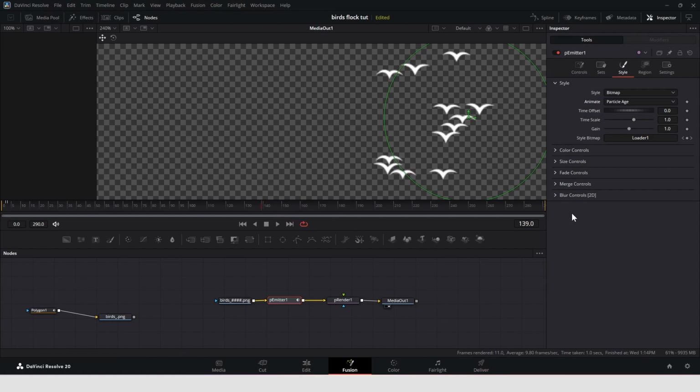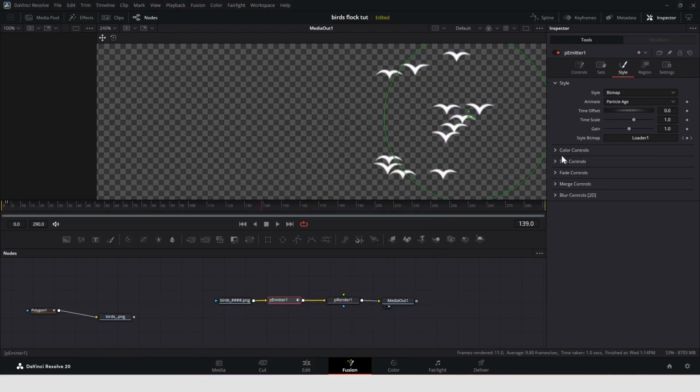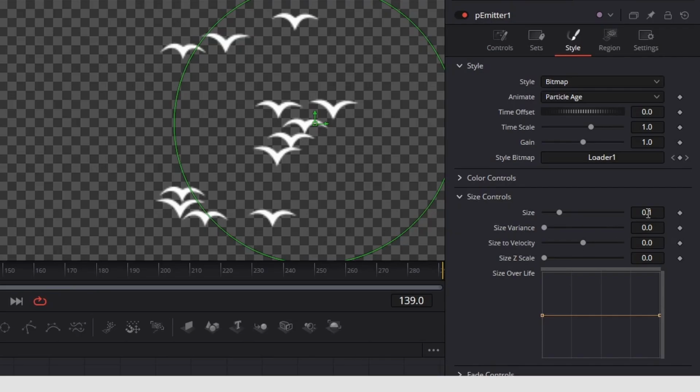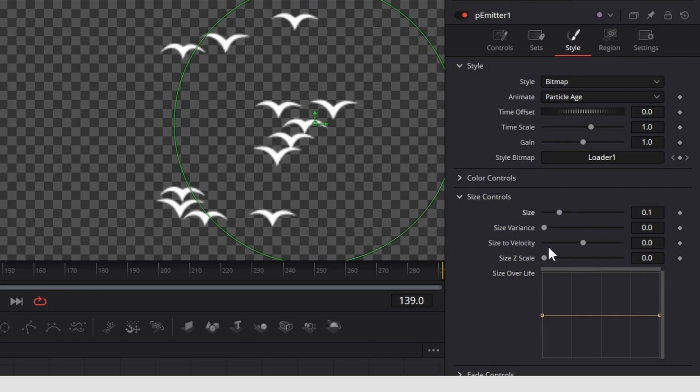If you need to change the color of the birds, you can do it in the color controls. Under size controls, adjust one size for all the birds, or tweak the size variance to add a variety of sizes.